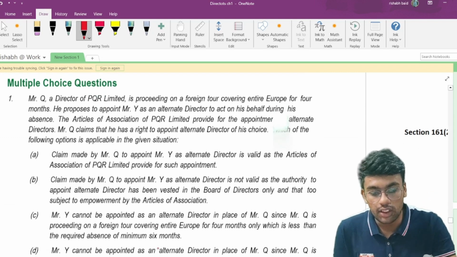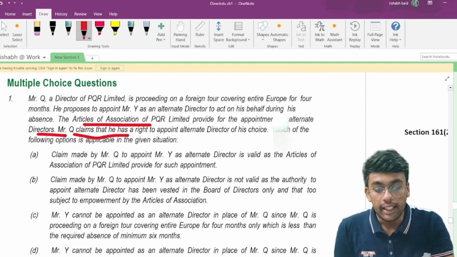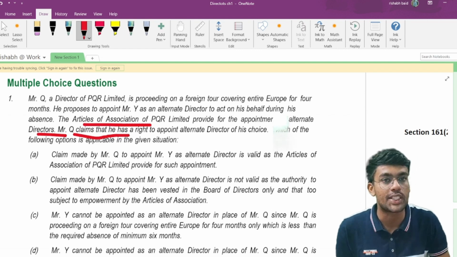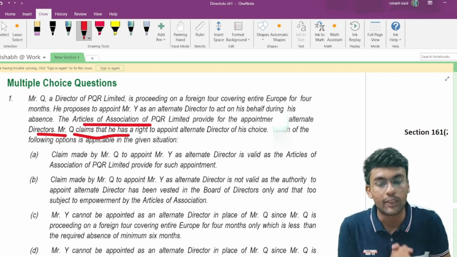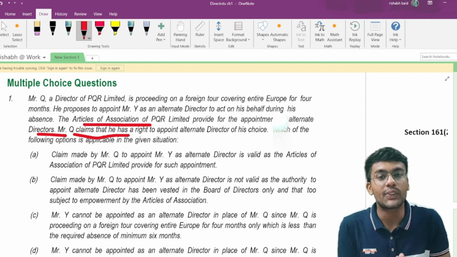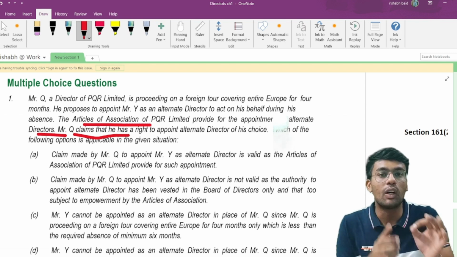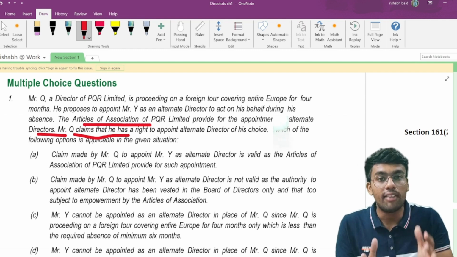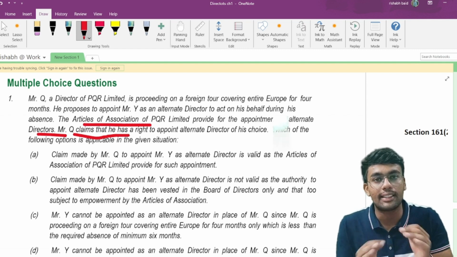So the articles of association of PQR Limited provide for the appointment of an alternate director. Mr. Q claims that he has a right to appoint an alternate director of his choice. Which of the following options is applicable in the following situation? If you remember the provisions with respect to alternate director, section 161 subsection 2 talks about alternate director, which says that articles of association may confer on the board of directors the power to appoint any person as an alternate director. Matlab, a person who is a director has no power to appoint an alternate director. He may express his willingness to appoint any person as an alternate director, whereas he doesn't have the right to appoint any person. The right to appoint any person as an alternate director rests with the board of directors.